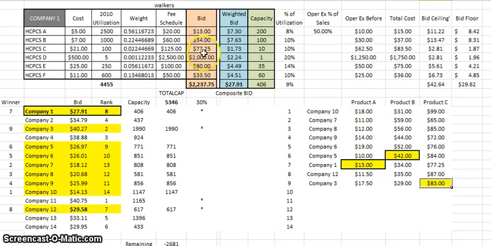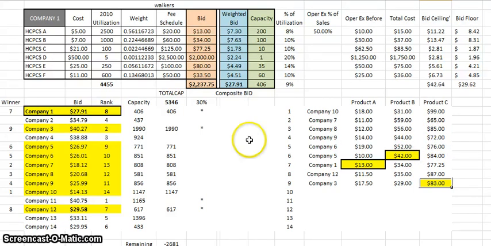And that's why when we're constructing our bids, we don't want to necessarily just concern ourselves with what we want the reimbursement rate to be, but rather what is the best combination of bids against weights to come up with the lowest composite bid possible, so we fall into this category of winning bidders. Okay? So, a couple more things that I want to focus on.